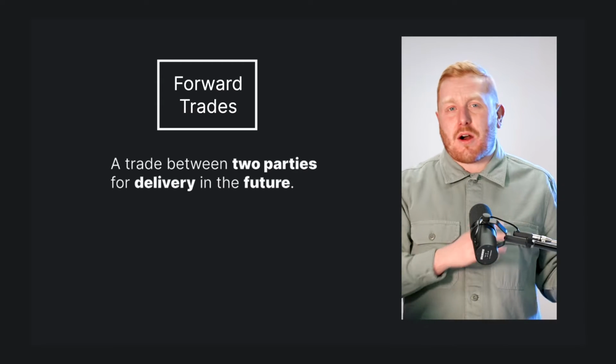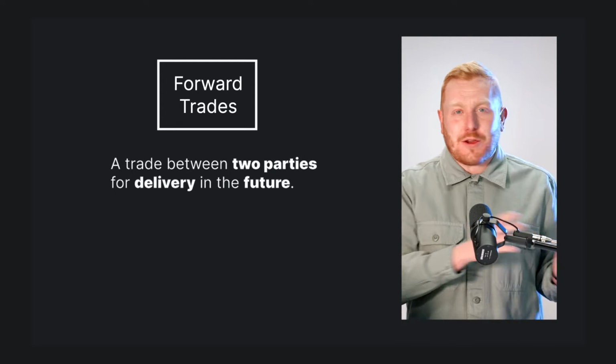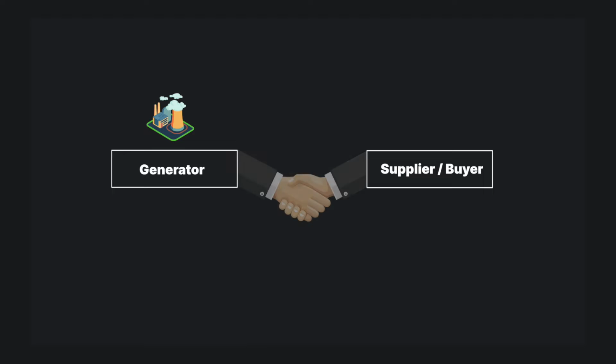In this episode, I'll be taking a look at the forward market from a new angle, talking about the difference between physical and non-physical trading. As explained in the previous episode, forward trading just refers to contracts between two parties to buy and sell electricity at a set price on a future date. In a physical trade, the seller or generator agrees to sell power to the buyer or supplier in advance of delivery. The asset then generates the power when it should, as per the terms of the agreement.